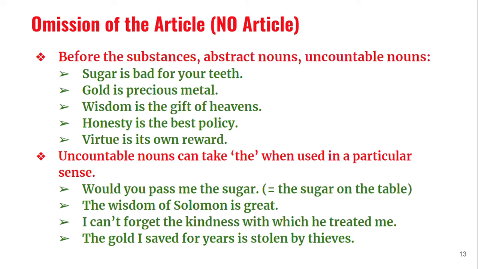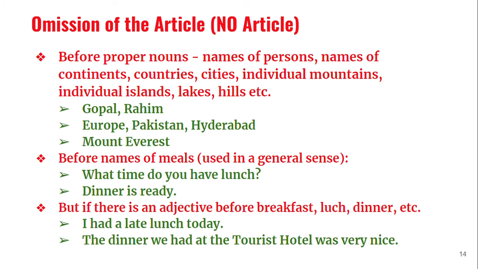So we said the gold I saved for years is stolen by thieves. Next, there are some more rules as far as the omission of the article before proper nouns, names of persons, names of countries. Except in the last rule we told, in some countries' names, the US, the Netherlands, we use the. Other than that, we should not use the, like examples Gopal, Rahim, Europe, Pakistan, Hyderabad, Mount Everest.